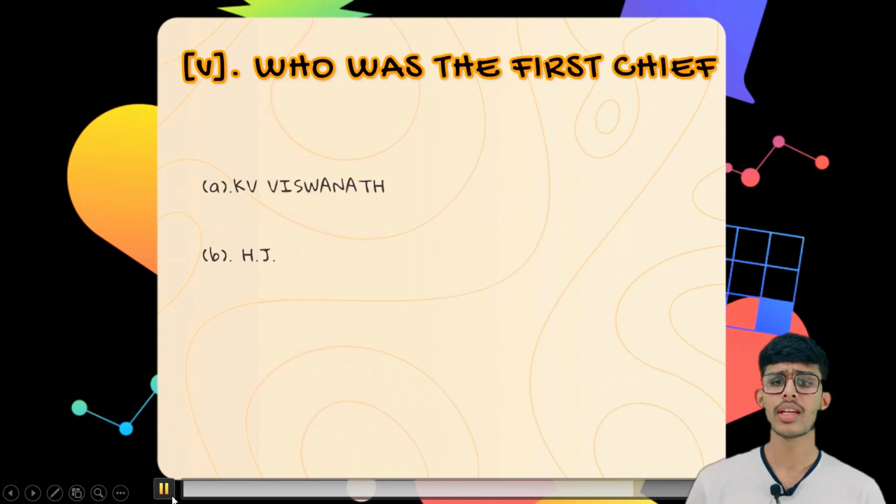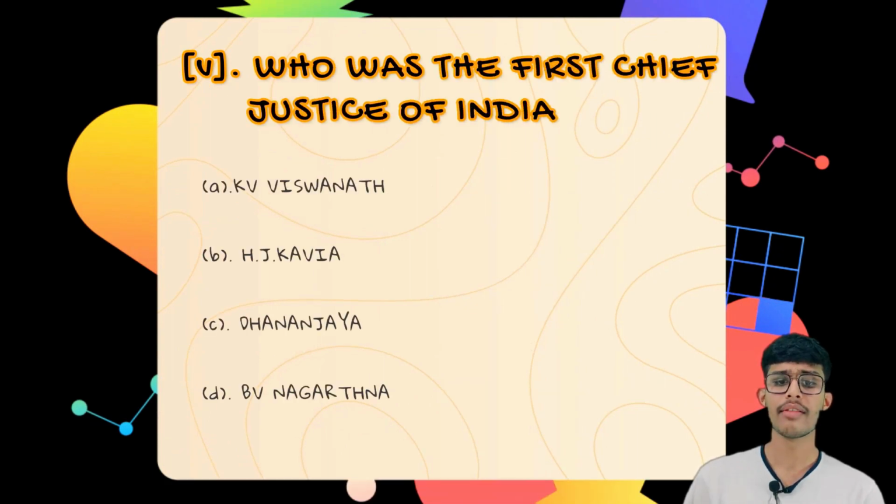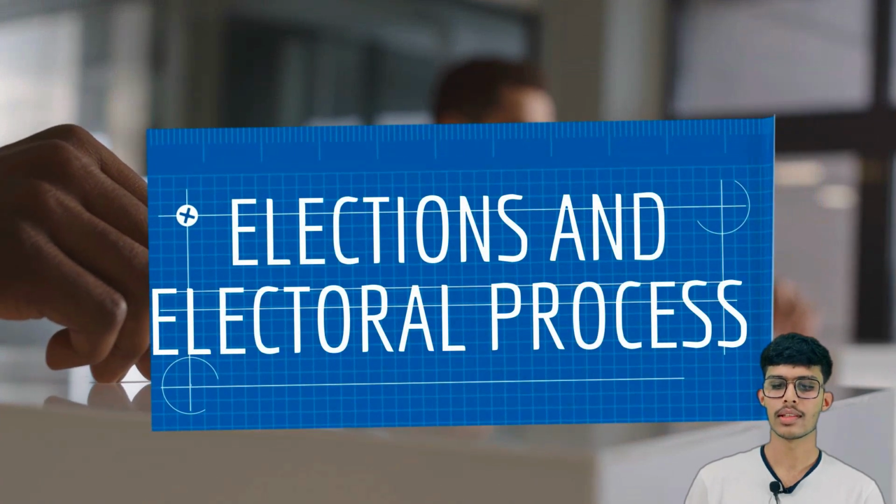The fifth question is, who was the first Chief Justice of India? The first option is K.V. Viswanath, the second option is S.J. Kania, the third option is Dhananjaya, the fourth option is B.V. Nagarathna. So the correct answer is the second one, S.J. Kania. Now the last topic is elections and the electoral process.